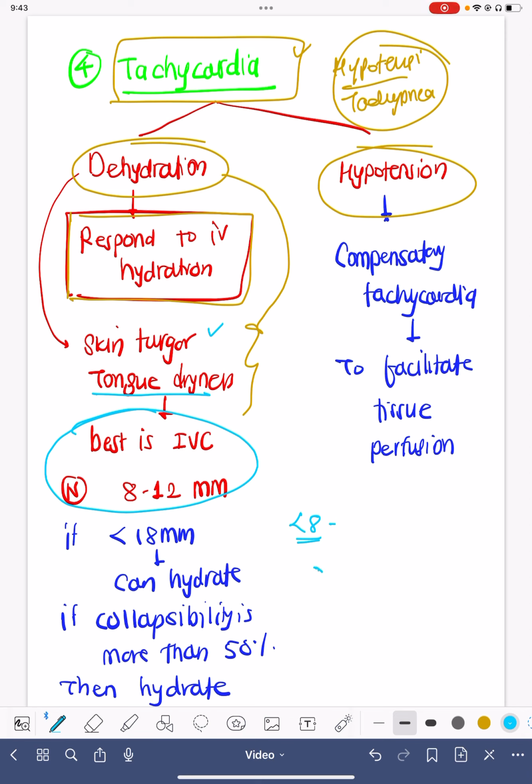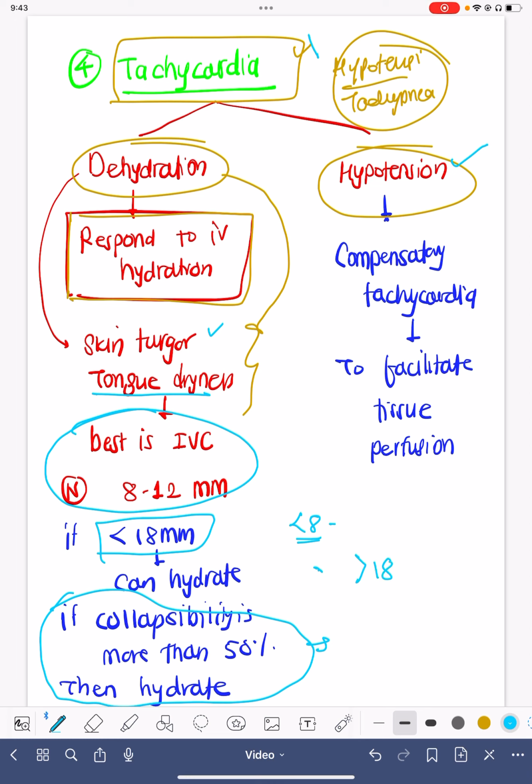If IVC is less than 18 millimeters and it is collapsing, if the collapsibility is more than 50%, we can definitely hydrate the patient, because hydration will improve the hypotension. It will reduce the tachycardia and it will benefit the metabolic acidemia, to sustain all the organs like kidneys, brain, liver, and muscles in a better shape.